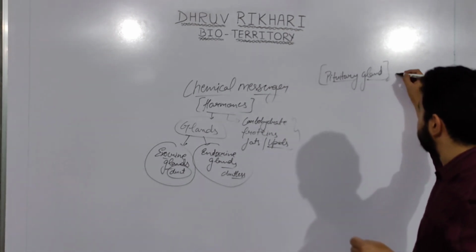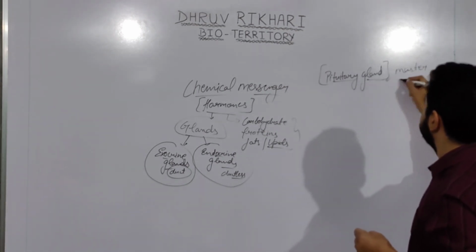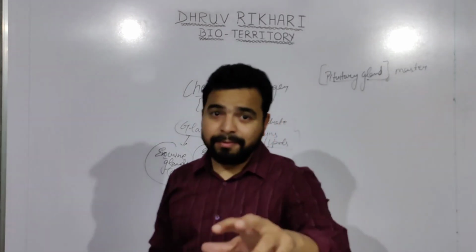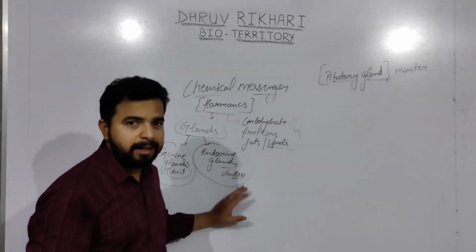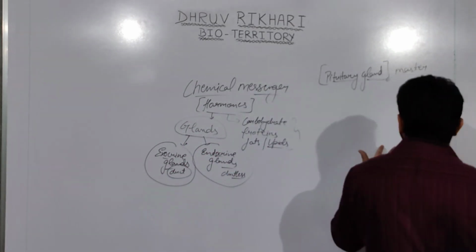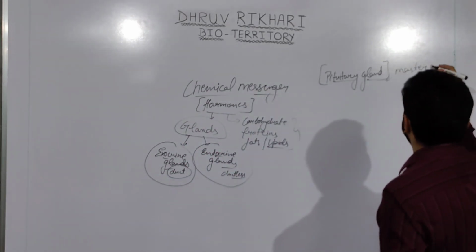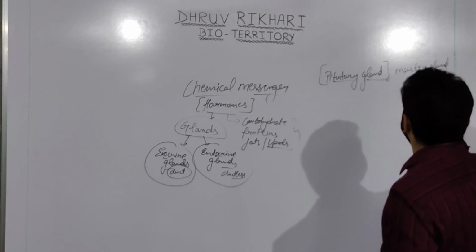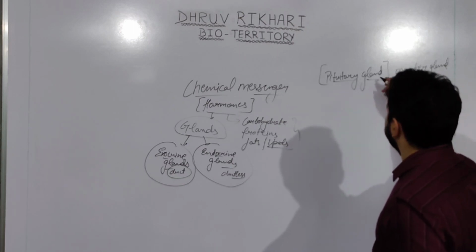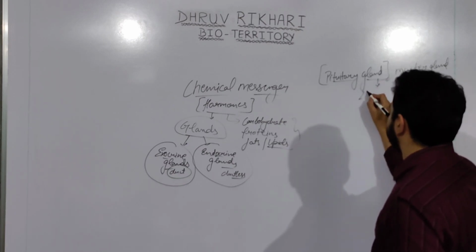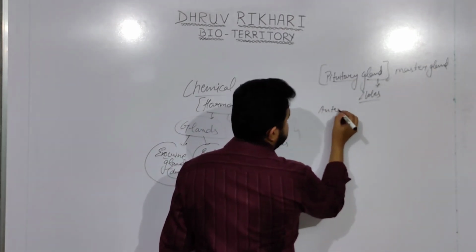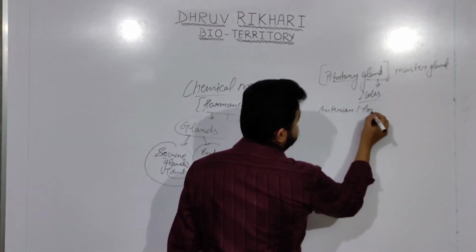But the pituitary gland is known as the master gland because it secretes most of the hormones that are secreted specifically by the different ductless endocrine glands. The pituitary gland has two lobes. One is the anterior lobe, and the other is the posterior lobe.